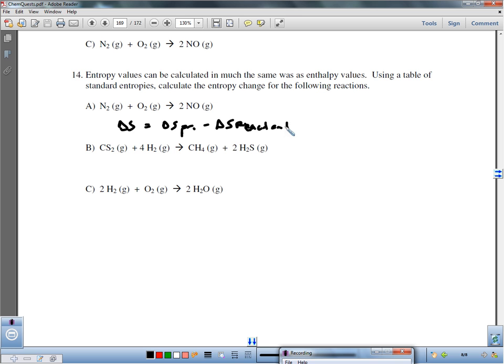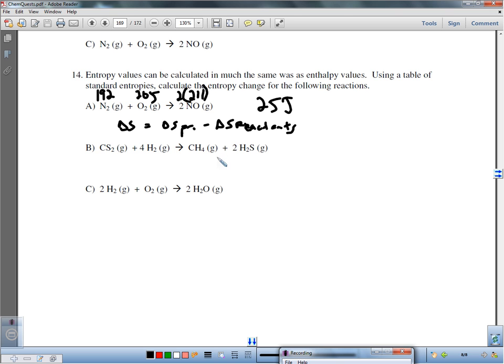If you look in the back of your book, the values are in joules per mole. So we have 211 here, that will become the total. This is 205, and this is 192. If I take the 211 minus the 205 and the 192, I will get 25. Whoops, I have to go 2 times 211. Sorry. So I'm taking 2 times 211 for the products minus both of the reactants, and I would get 25 joules.